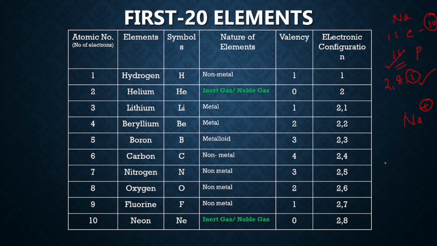Similarly, chlorine has 17 electrons and 17 protons, and it has electronic configuration 2, 8, 7. You have to make the 7 into 8 for stability, so it requires 1 electron to become stable. Once it acquires 1 electron, that is gain of electron, it has 18 electrons and 17 protons. 1 electron extra means chlorine acquires a negative charge. We will talk about ion formation a little later, maybe in the next video, to make you understand the concept easily. If you need this video, put it in the comment section.